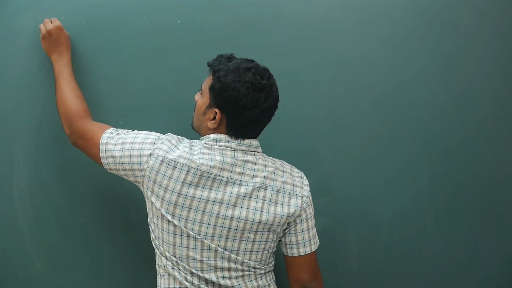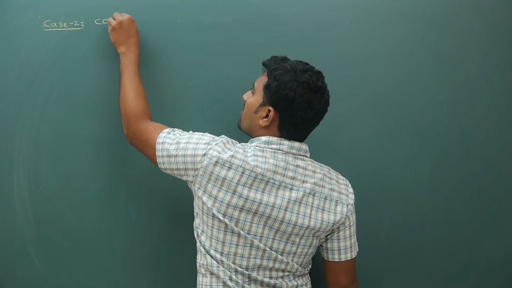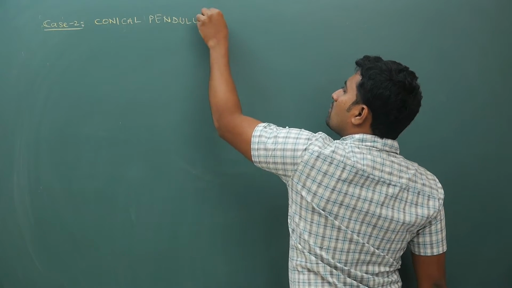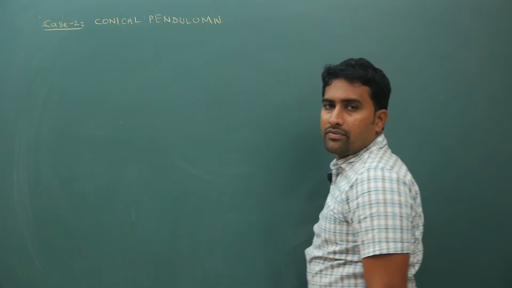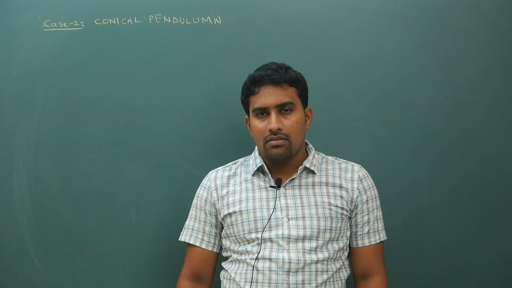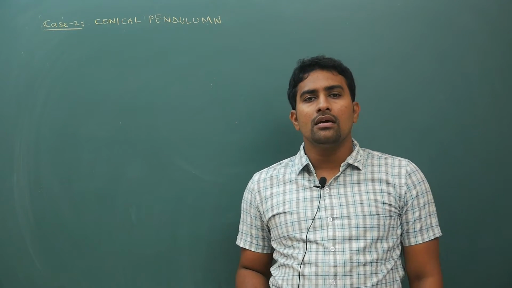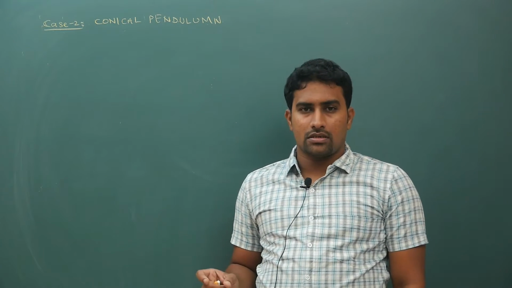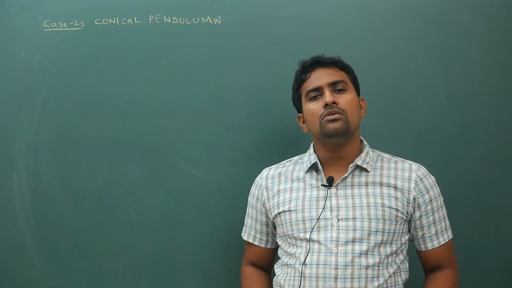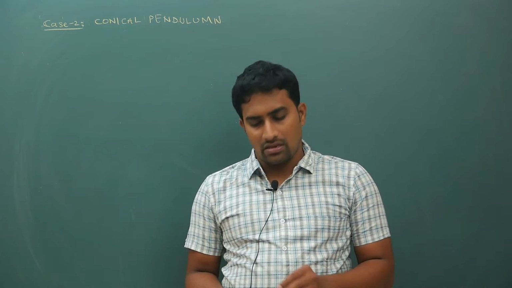Next, case 2, conical pendulum. Now, if you remove gravity from the previous situation... Don't worry about how questions are going to come. In the previous case I gave T, m, L, omega, everything, but out of that one will be unknown. You are supposed to find out that unknown value. Ultimately, in the questions you will just have numbers, and you just need to substitute them. That way circular motion is a very easy topic. Whatever you do, you will simply resolve the forces and write net force towards the center is equal to m r omega square or m v square by r.